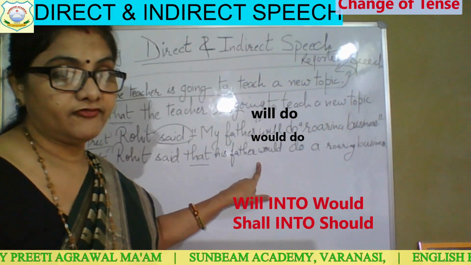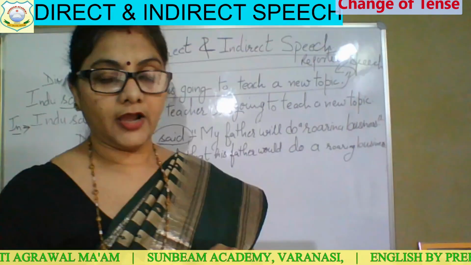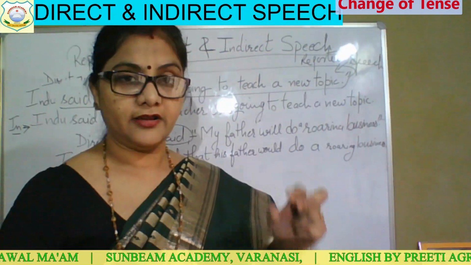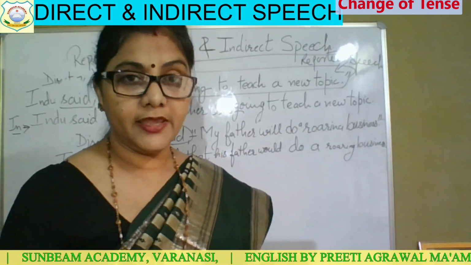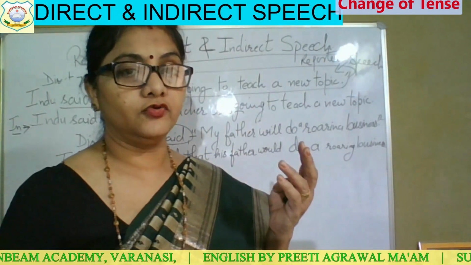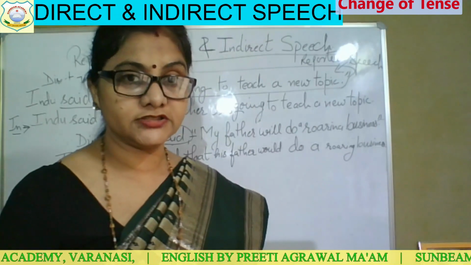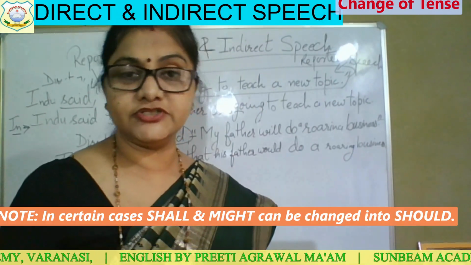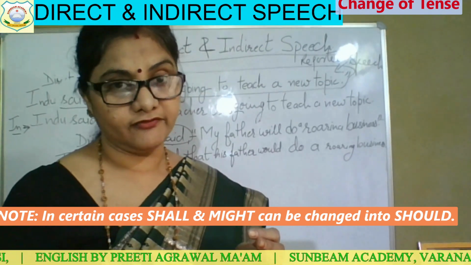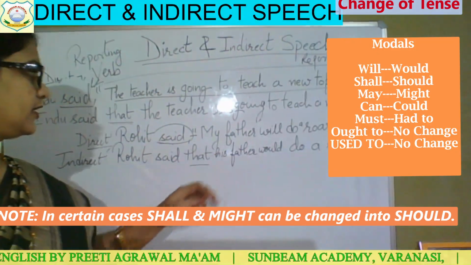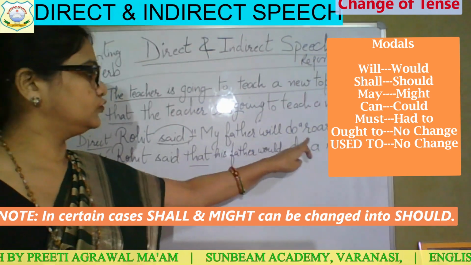Clear? If any modals are given there, modals you understand: will, shall, that is a modal also, may, ought to, must. So may will be changed into might. "My father may do a roaring business."